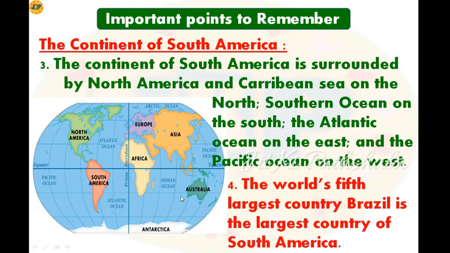Next point, the continent of South America is surrounded by North America and Caribbean Sea on the north, Southern Ocean on the south, Atlantic Ocean on the east, then the Pacific Ocean on the west. So you should remember these names that surround South America. Point number 4, the world's 5th largest country, Brazil, is the largest country of South America. The largest country of South America is Brazil, which is also the 5th largest country in the world.